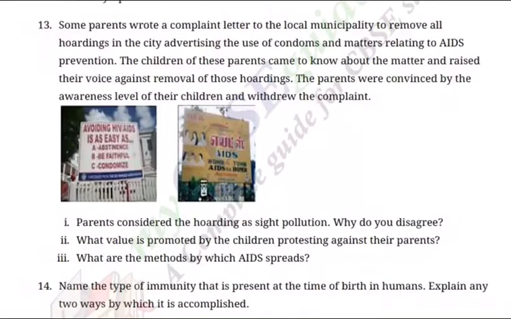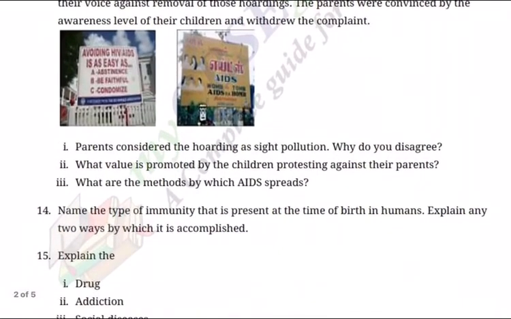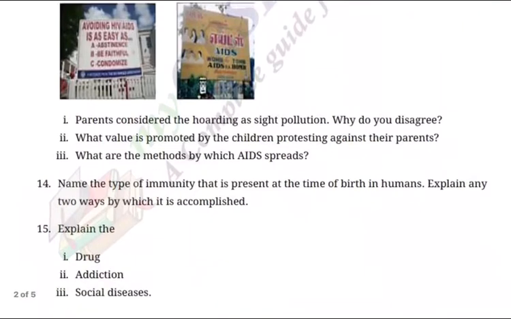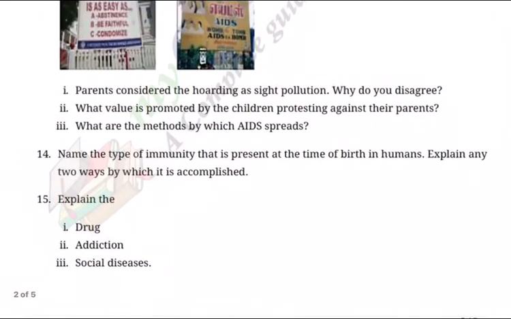Now, this is called a case study question. One, parents considered the hoarding as site pollution. Why do you disagree? Question 2. What value is promoted by the children protesting against their parents? What are the methods by which AIDS spreads? Question 14. Name the type of immunity that is present at the time of birth in humans. Explain any two ways by which it is accomplished. Question 15. Explain drugs, addiction and social diseases.